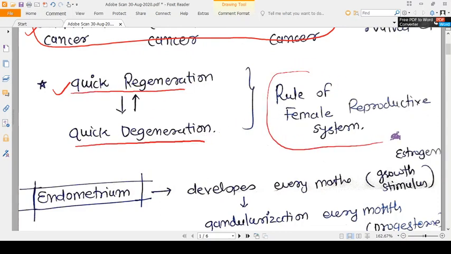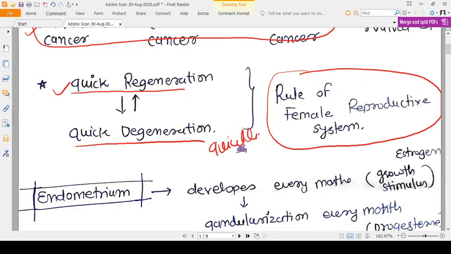This is the rule of the female reproductive system. The cells quickly regenerate and they degenerate. I use the word quickly because the generation of a cell and then degeneration of the cell within a month is comparatively to be called